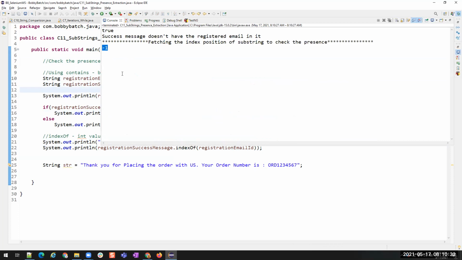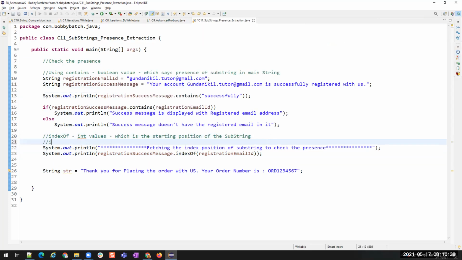So what did you understand from this? If the substring is present in the string, you get a positive value. It gives the starting position of the substring in the main string, which will always be greater than or equal to 0.